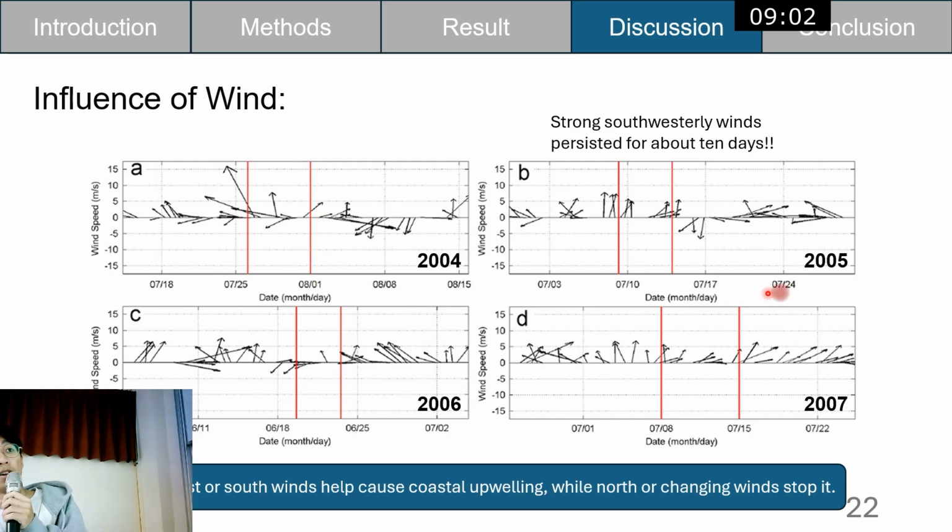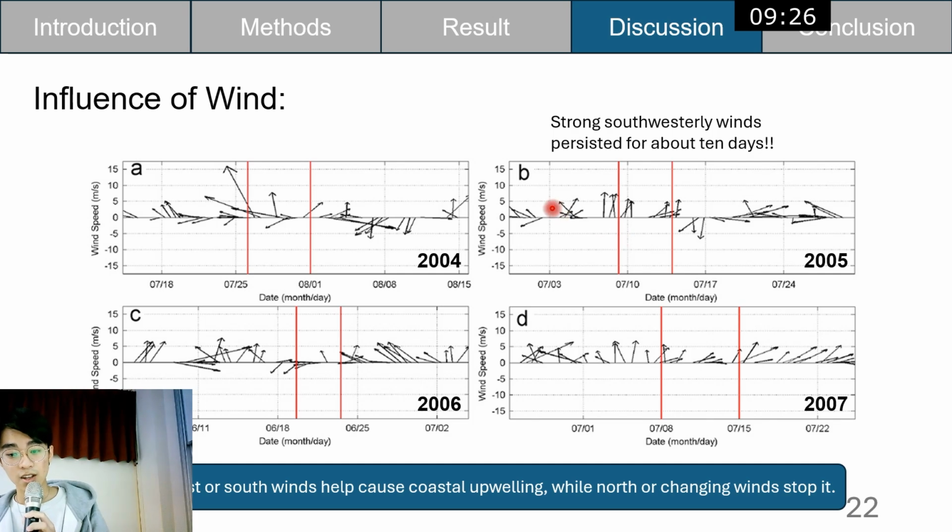So what we mentioned in 2005 and 2007, there's a very obvious upwelling here, and you can see the wind direction here is strong southwesterly winds and persists for about 10 days, and so does 2007, but it's not as strong as 2005.